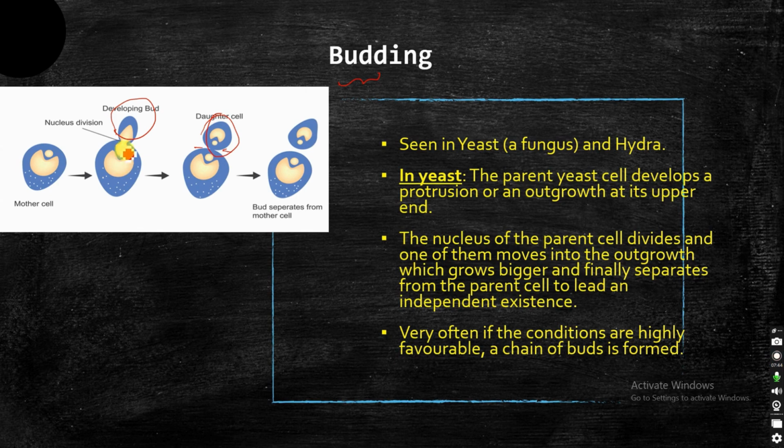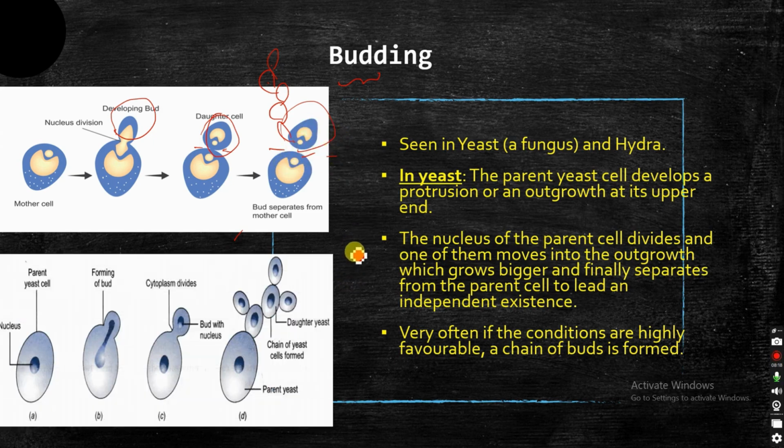Here the nucleus first divides, and then one of the nuclei moves towards the daughter cell, and the daughter cell separates from the parent cell, forming a new yeast cell. Yeast can form either one single bud or multiple buds in the form of a chain, which is seen when conditions are favorable. In this picture, single budding occurs: one bud was formed and it got detached. We can also see multiple budding in yeast.